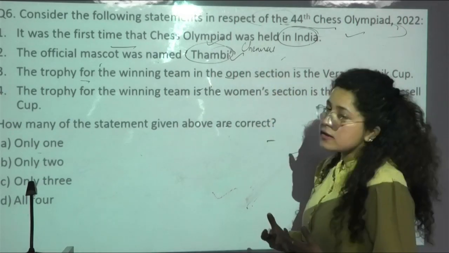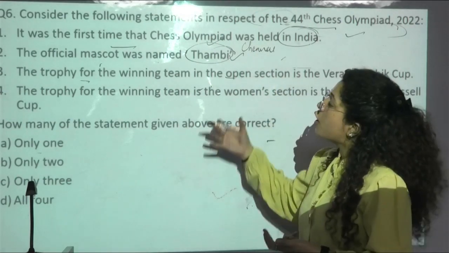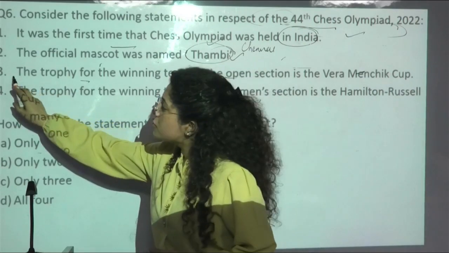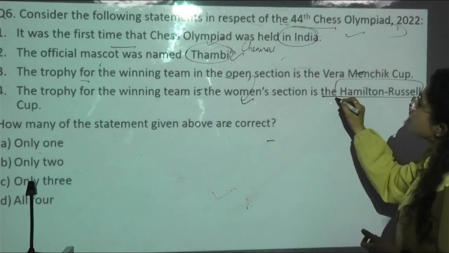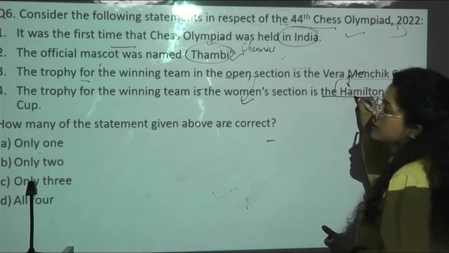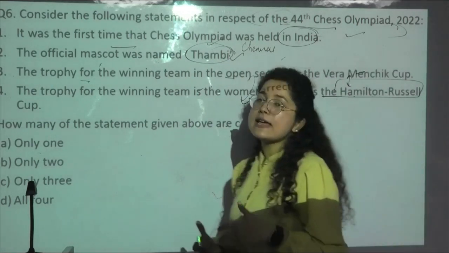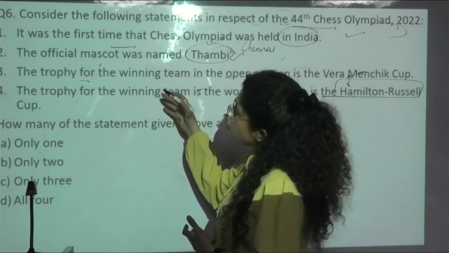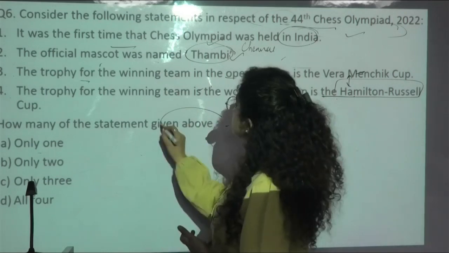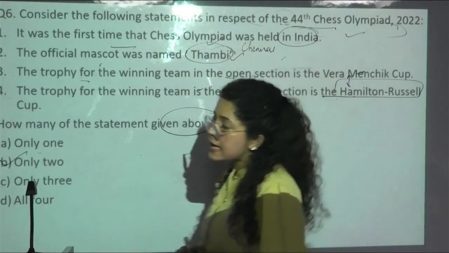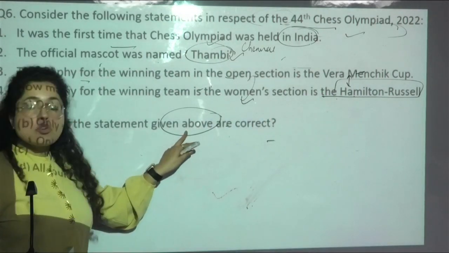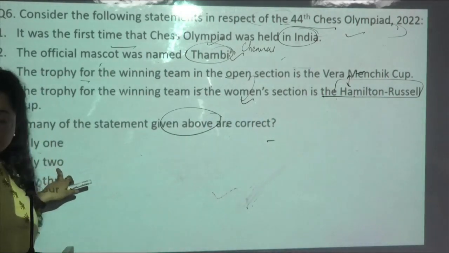And again, he played with the options, that is, option number three and four. He just shuffled the options. So again, he has played with or shuffled your options. Which are the correct ones? Only two, the first and second. They are correct. The rest are shuffled, so they are wrong. So option B is the correct answer.